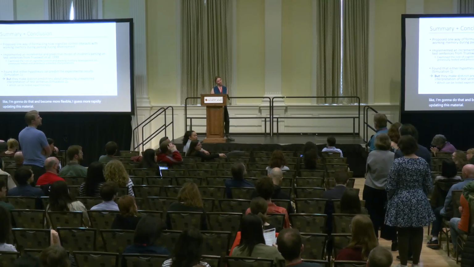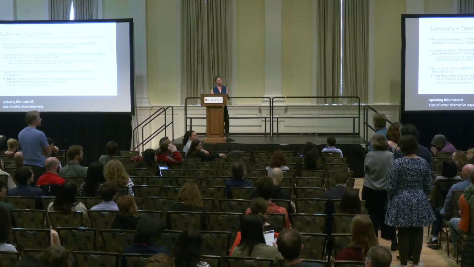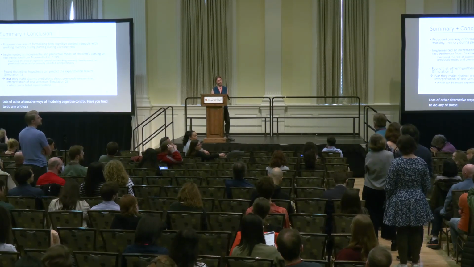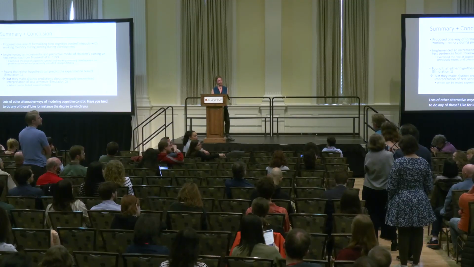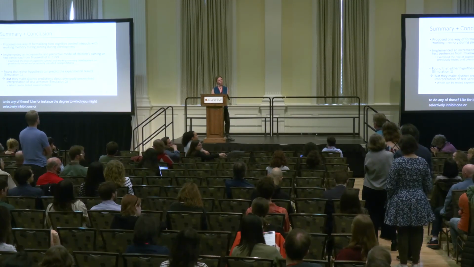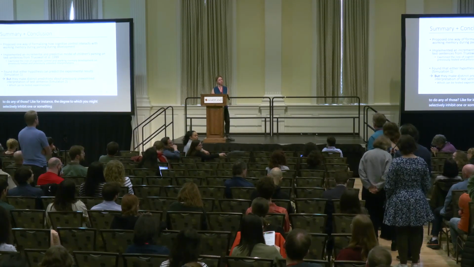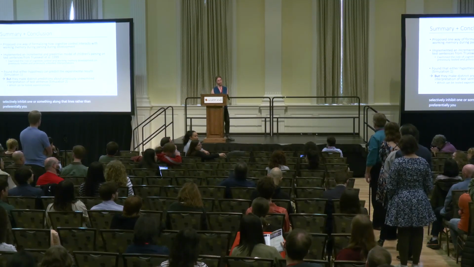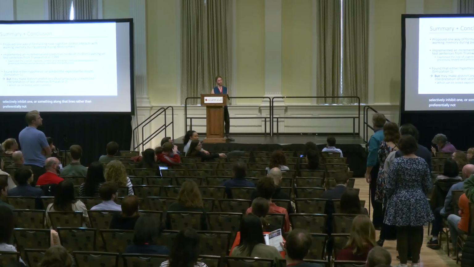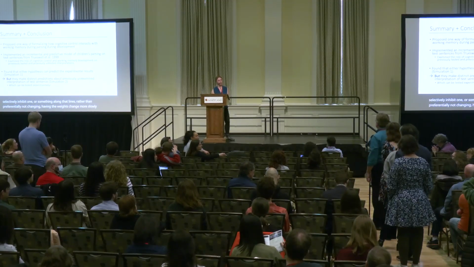Lots of other alternative ways of modeling cognitive control. Have you tried to do any of those? Like, for instance, the degree to which you might selectively inhibit one, rather than having the weights change more slowly, essentially.